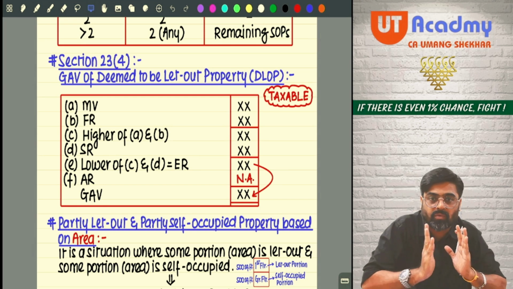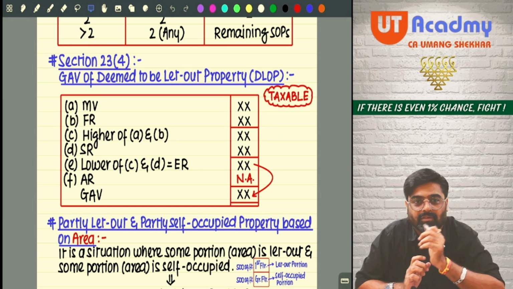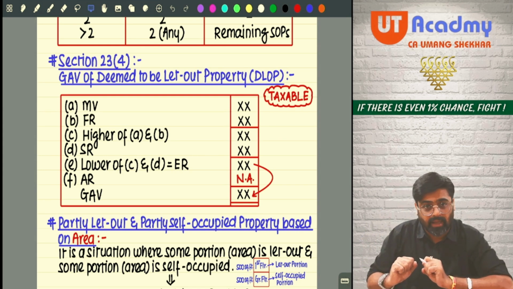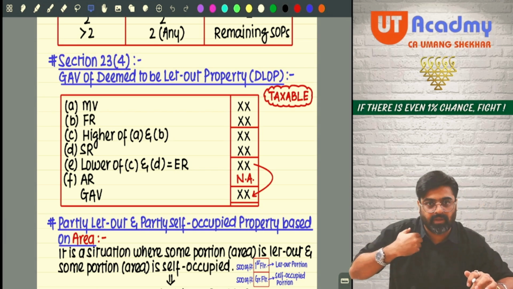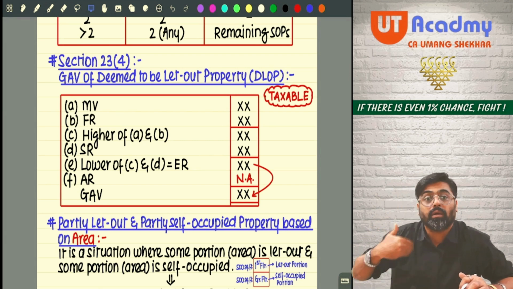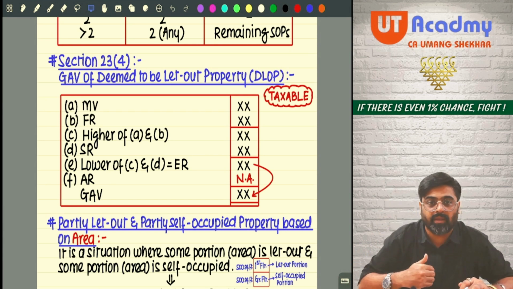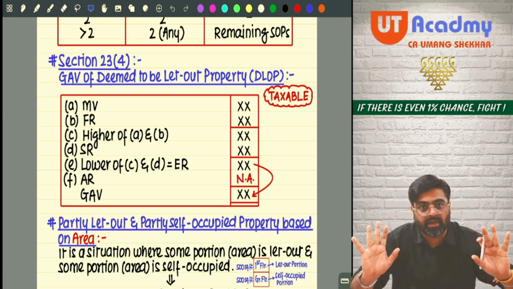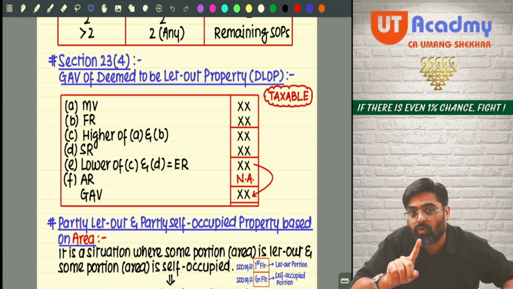So next lecture, what we are going to do? Next lecture, we are starting the discussion of municipal tax. Because now we know how to determine annual value for let out property, for self-occupied property, and for deemed let out property. Till GAV calculation we know. Now after GAV, what steps are we supposed to take? Municipal tax. Then two deductions are there, 24 clause A and 24 clause B. We will discuss them first. And then after discussing the deductions, we'll start solving the questions. We'll solve a few questions, and then what will we do?